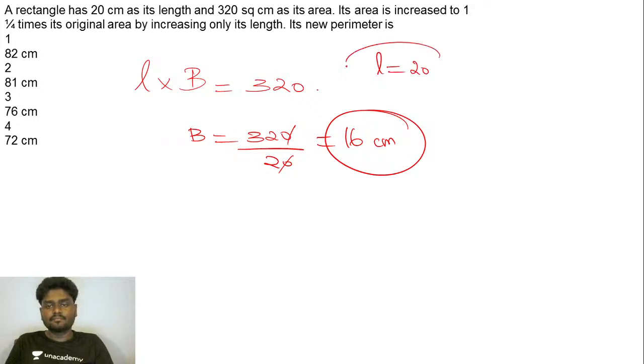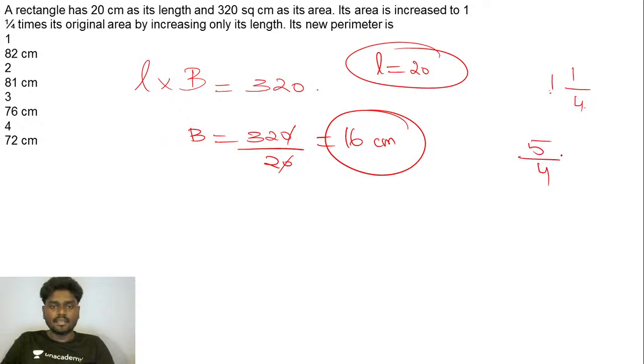Length is 20. Cool. And its area is increased by 1 by 4 times its original area by increasing only its length. What is its new perimeter? That's the question. So listen very carefully. They are increasing the area by 1 by 4 times. So 1 by 4 times means what exactly? How much are they increasing? 4 into 1, 4 plus 1, 5 by 4 times they are increasing it.